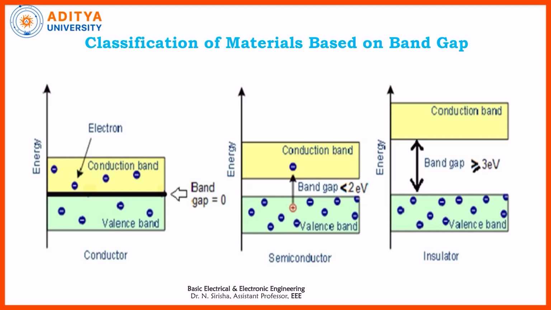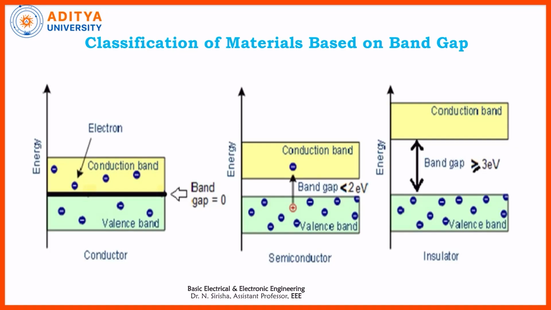Whatever energy is supplied, the electrons cannot come out of the valence band into the conduction band, since the forbidden energy gap is very large, greater than 3 electron volts.